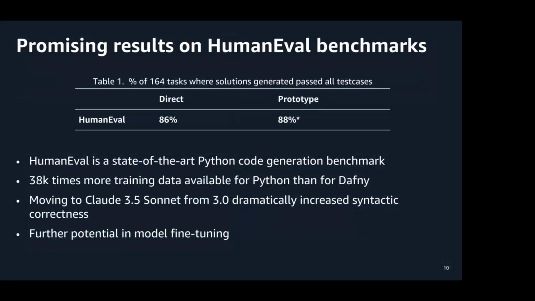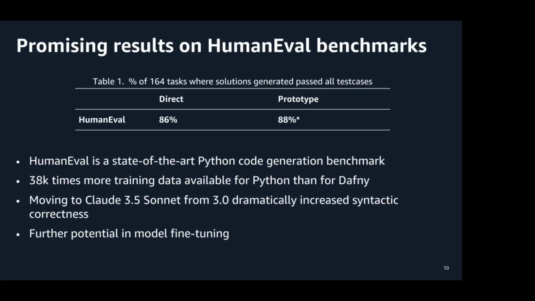We've evaluated parts of our pipeline on HumanEval, which is a state-of-the-art benchmark for Python code generation. In the evaluation, we skipped the first loop of the chatbot implementation that allows a user to iterate in natural language towards a specification. Overall, the results are promising. On a set of 164 tasks, the prototype converged to a candidate solution in 144 of the test cases. Hence, this allows it to pass up to 88% of the tests. This is comparable to direct Python code generation, which passed the test in 86% of the cases.